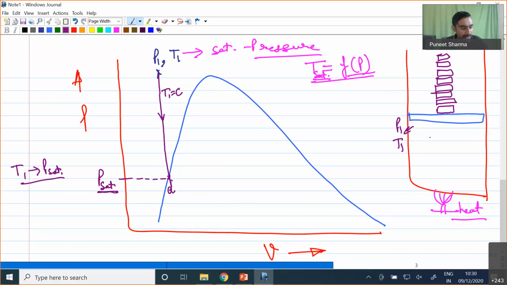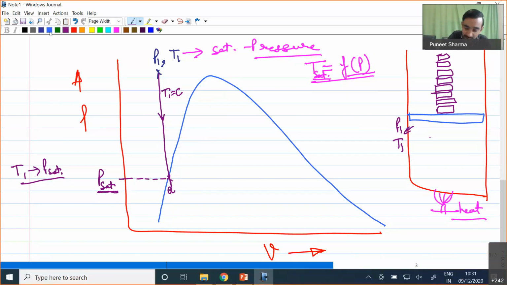Under this particular condition, our situation will be such that some of the liquid has to convert into vapor, because when some of the liquid converts into vapor, the overall momentum of the molecules inside will increase, and that will try to increase the pressure and maintain its value at T saturation.